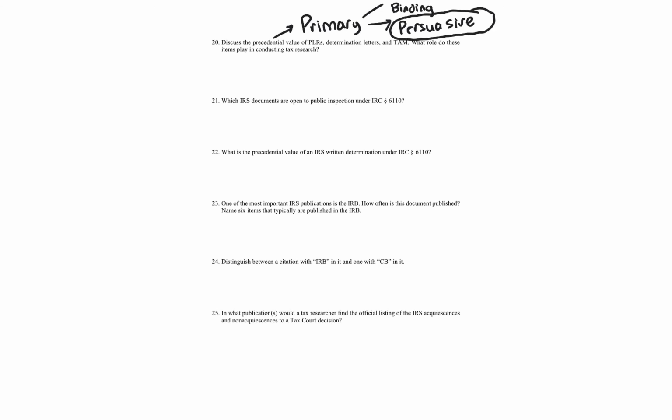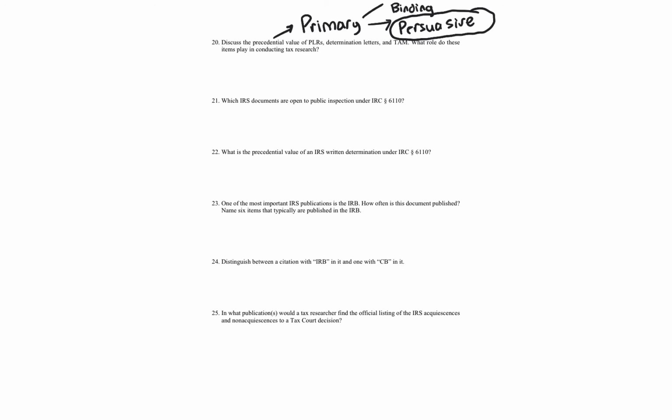So they cannot be relied on by a taxpayer simply. You have to have a code section, a potentially binding case, a revenue ruling, a regulation, something that provides the actual rule. But these items, private letter rulings, determination letters, and TAMs, can be used and should be used in doing effective tax research. What role do they play? I explained this earlier.